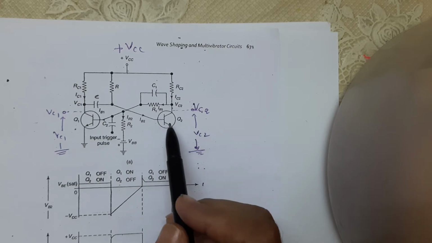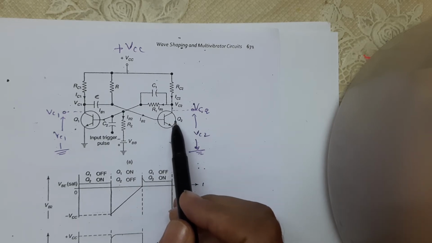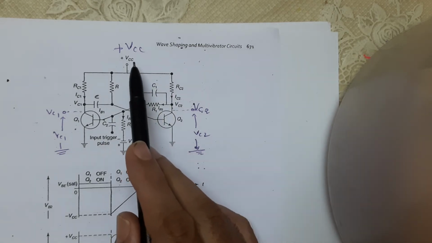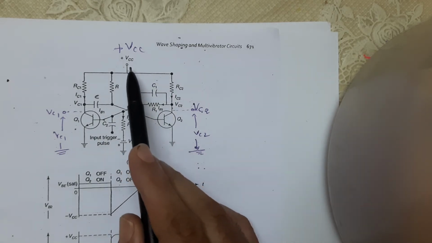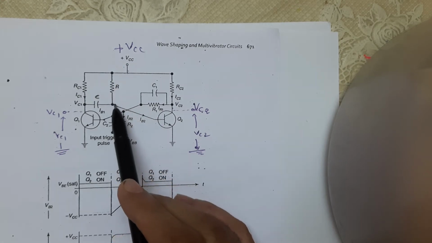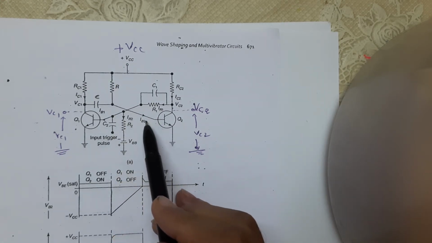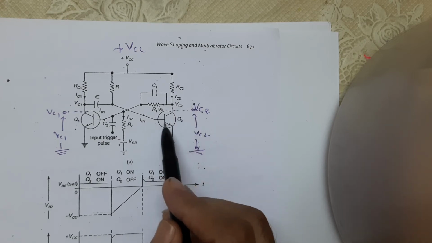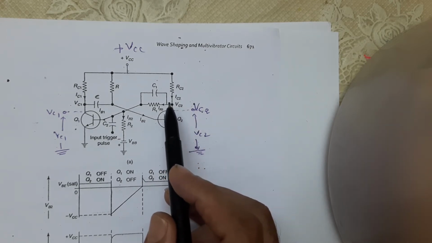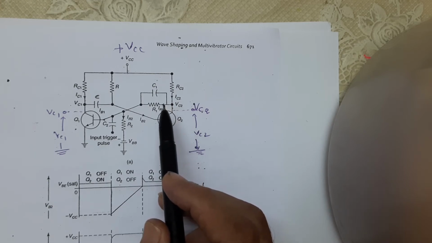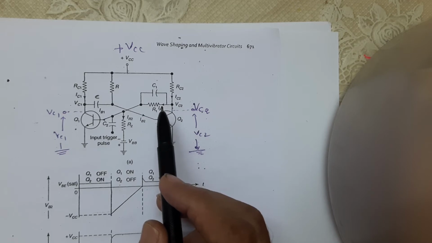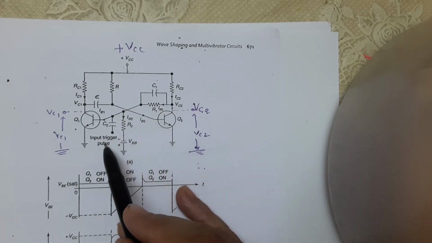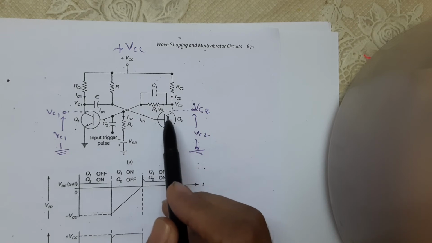That means this is the actual stable state for the circuit. When we switch on VCC, the current IB2 passes through the base of the transistor, and Q2 is in on condition. This is our stable state for the circuit. Now, when a positive trigger pulse of short duration and sufficient magnitude is applied to the base of Q1, what happens? This is the first stable state.